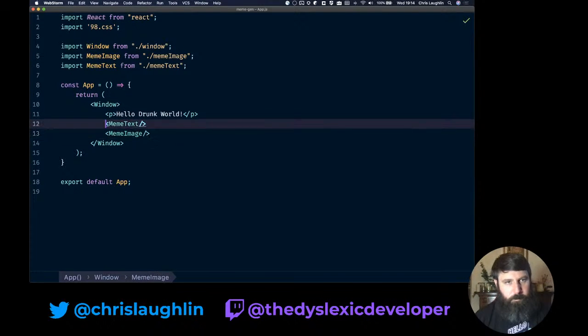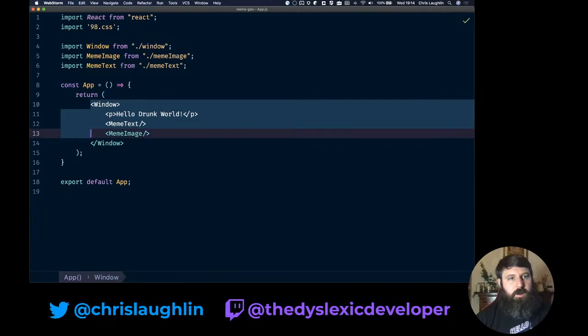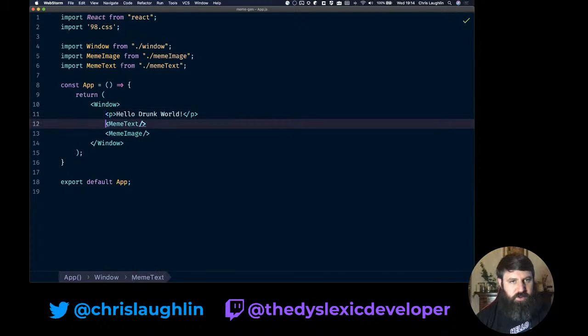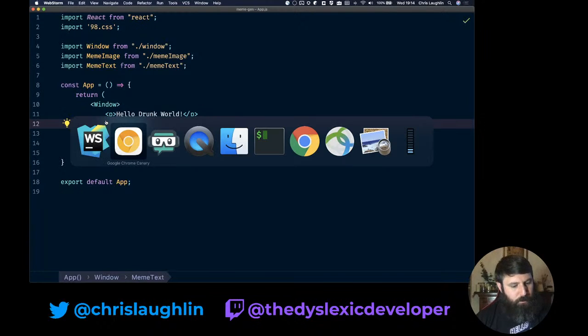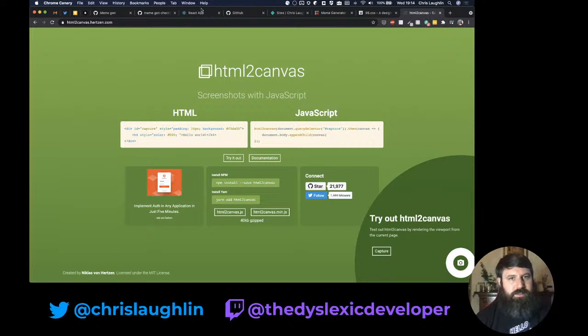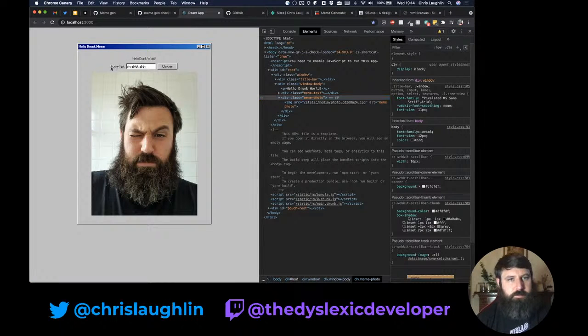So we've got our main window, which is our Windows 95 window. We've got our Hello Drunk World text. We've got our meme text, which is this little area here with our label, text box, and button. And then we have our meme image, which is obviously our image that we're using.